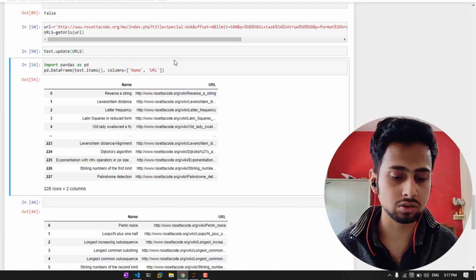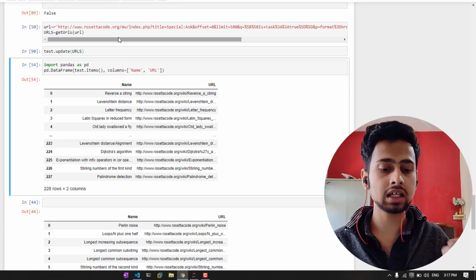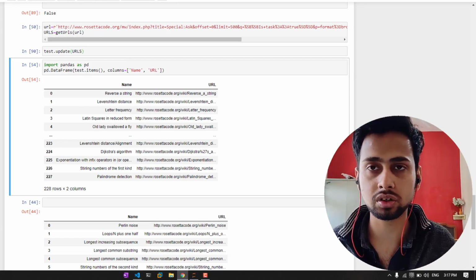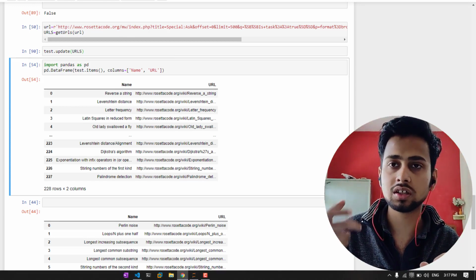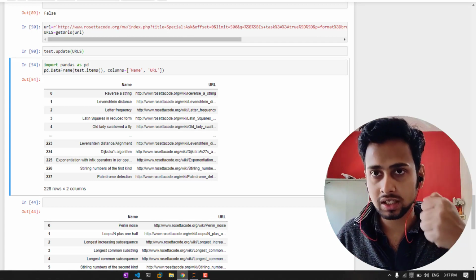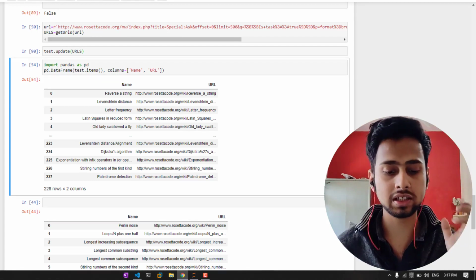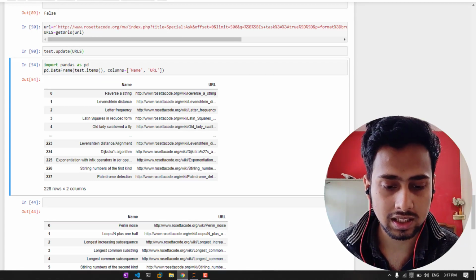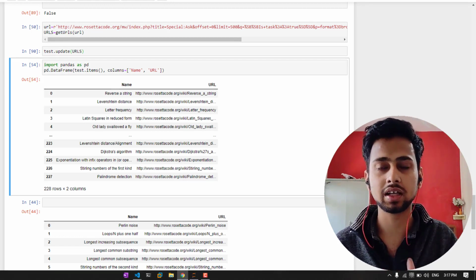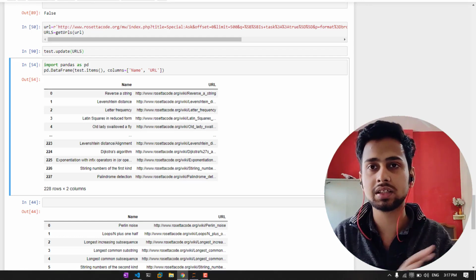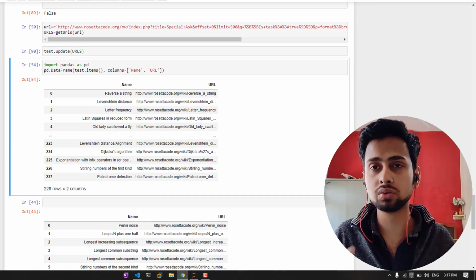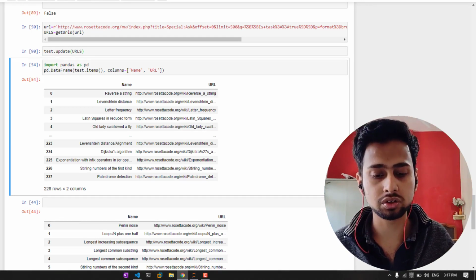For that we do test.update. Here test is just the name of a variable. You can just say dictionary1.update with the latest dictionary that you got, and store this. So you can simply think that test is your main dictionary, where you are going to keep on updating with the new data that you get, in order to create a new large data set that you are going to use.